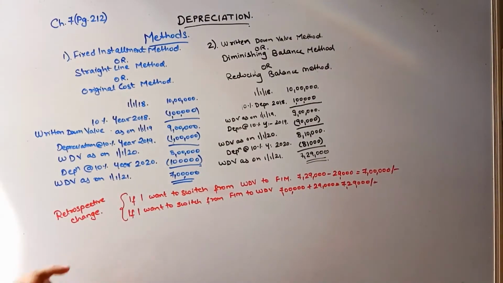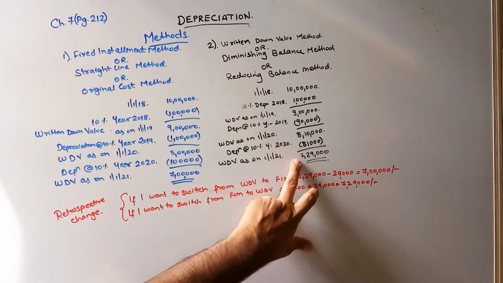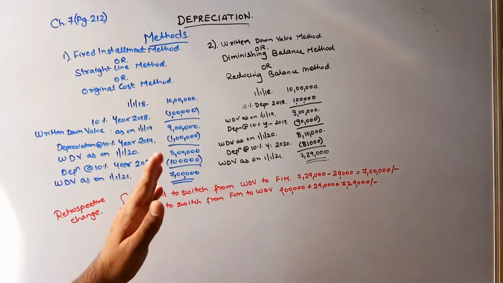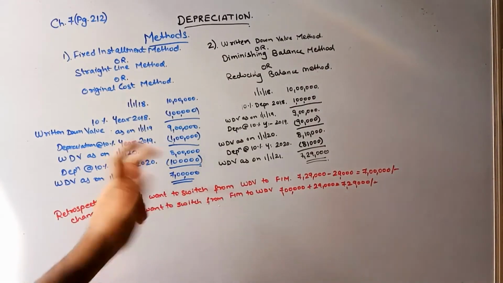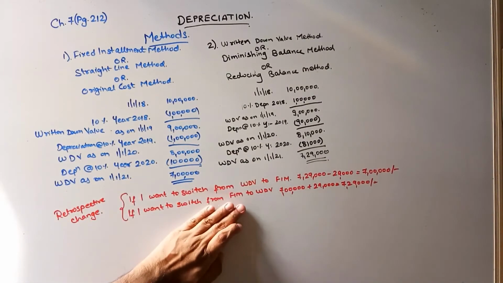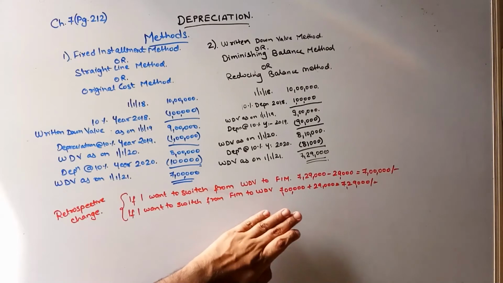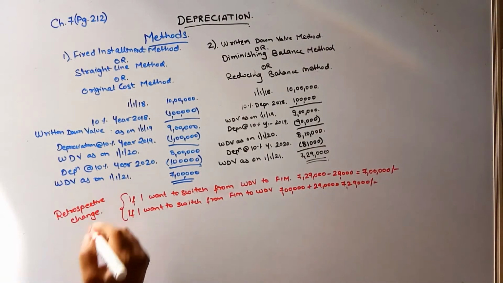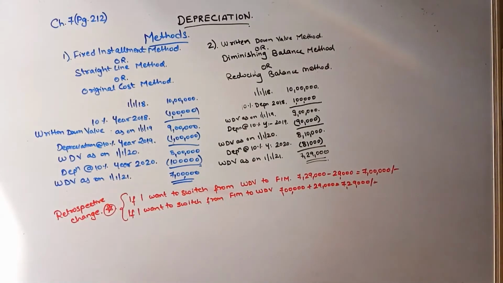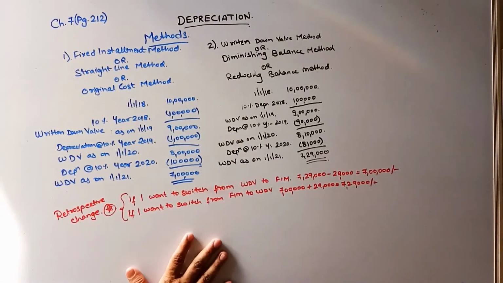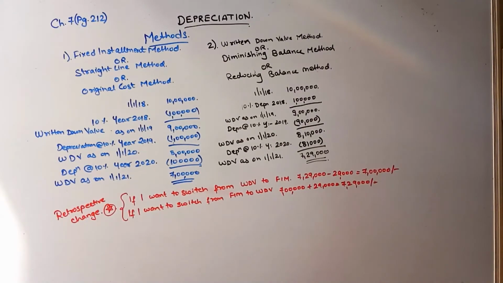That is why. Okay, otherwise if retrospective is mentioned, then first from 7,29,000 you have to calculate this value: if we had done it with FIM instead of WDV, what would the value have been? Derive that value, and according to that value you will have to calculate the difference. Okay, how much is the difference coming up, and with that difference you have to give a retrospective effect. Okay guys, this is very important, and whenever we'll do the sums we'll understand this concept more properly. This concept will be cleared at that time also. Okay, you understand this part? Okay, we'll go ahead over here.